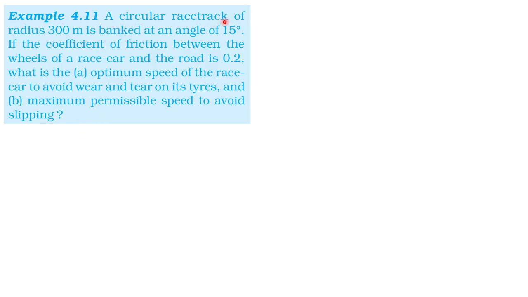A circular racetrack of radius 300 meter is banked at an angle 15 degree. If the coefficient of friction between the wheel of a race car and the road is 0.2, what is the maximum speed of the race car to avoid the wear and tear of the tire? Maximum permissible speed to avoid slipping.